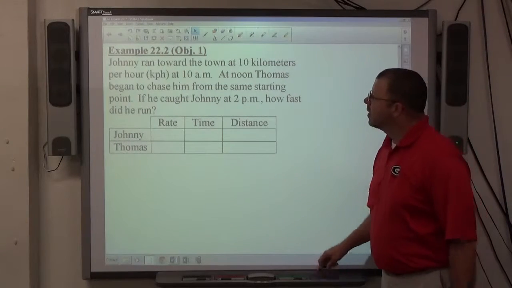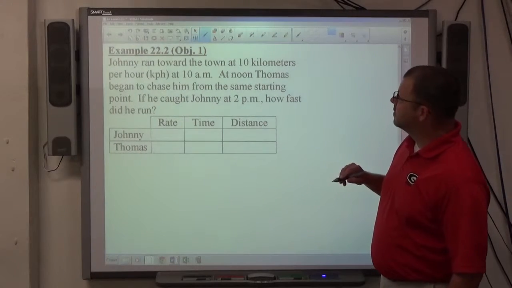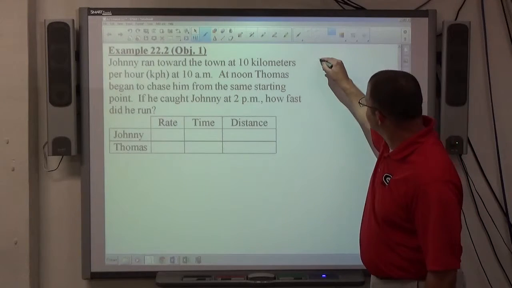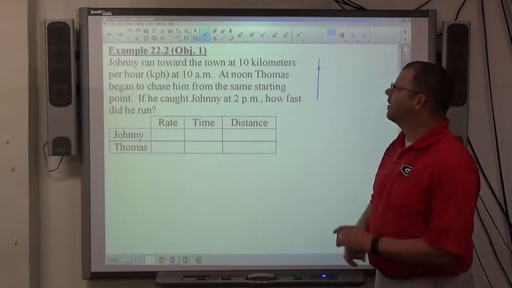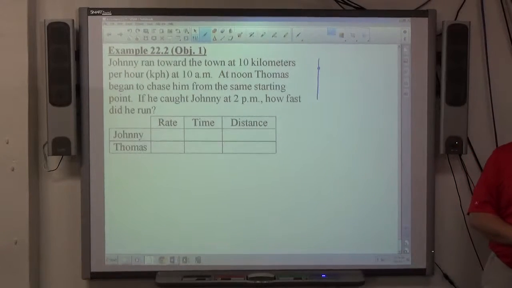So, let's take a look at what's going on. Yeah, they're going really fast. Maybe. I don't know. We'll see. Kilometers, like, oh, that'd be like 6 miles per hour. Yeah, that's more than a jog.